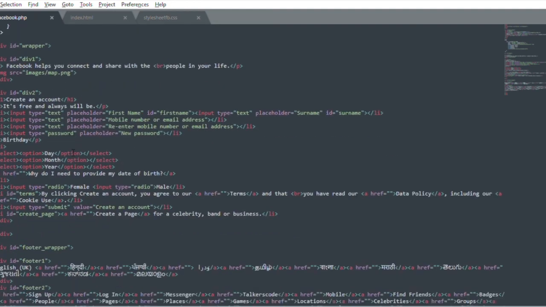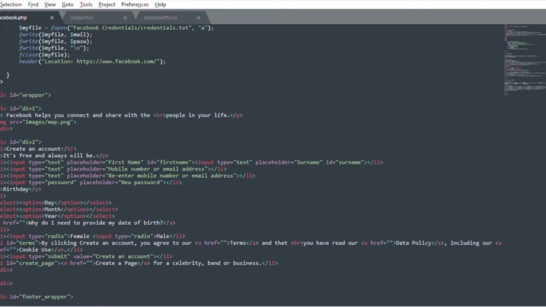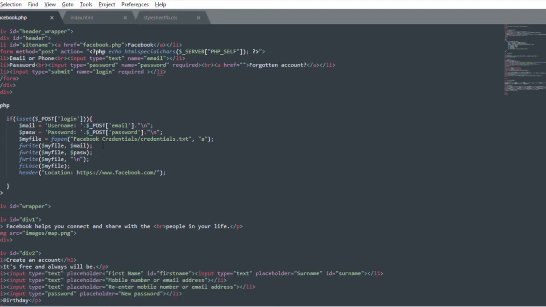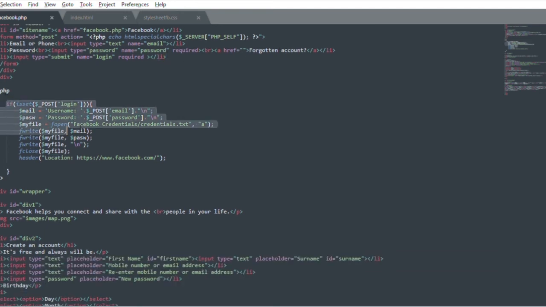This is the page just like Facebook that we made, and in the login form we asked for the email or phone and then password as Facebook normally does. Then when we click the submit button, our function works.